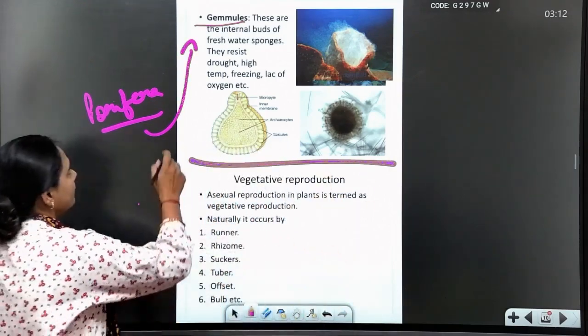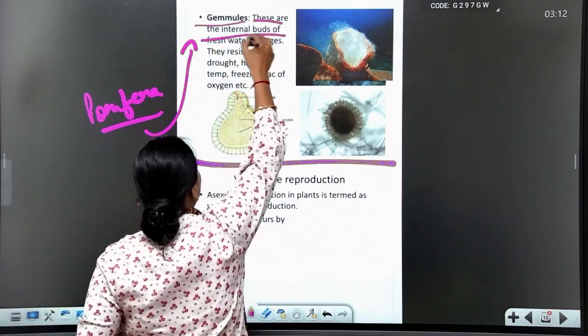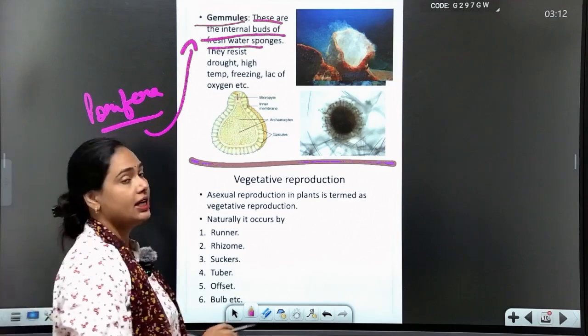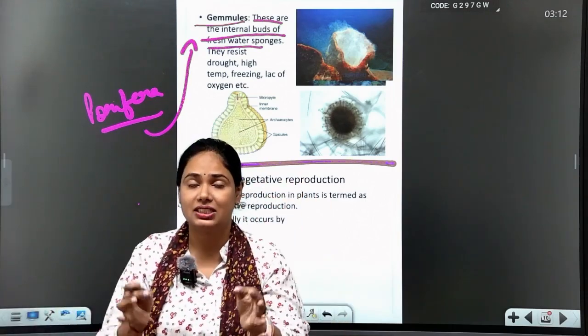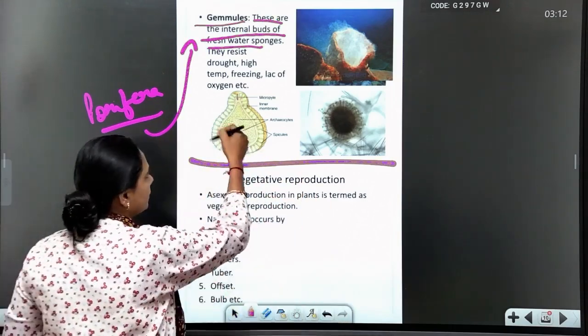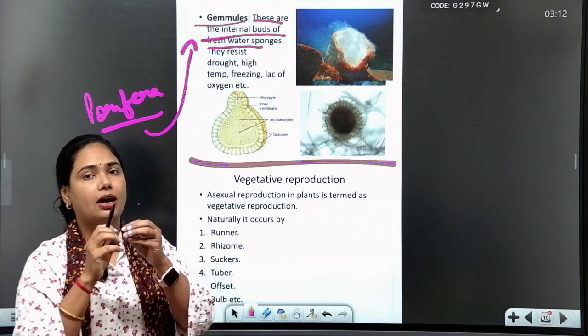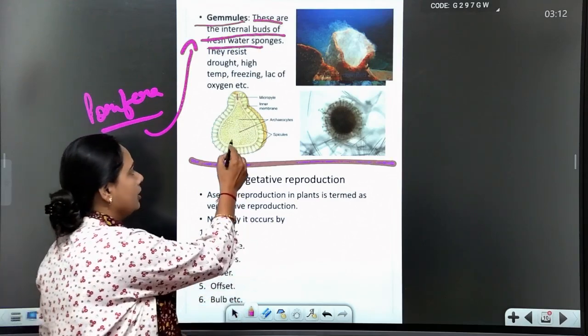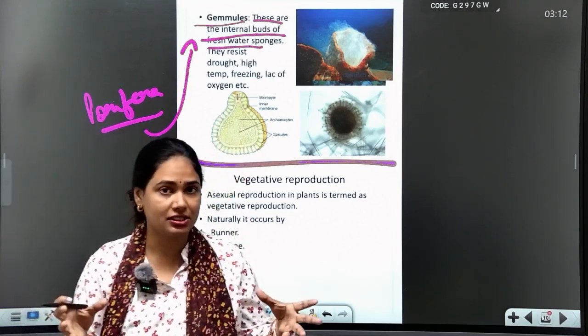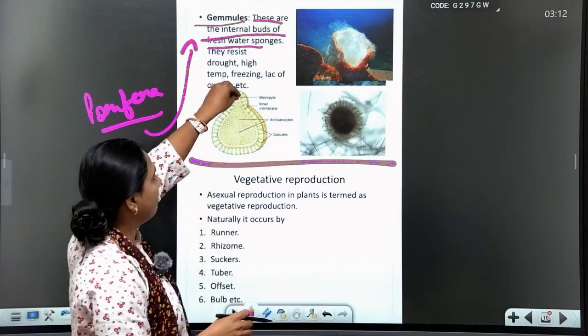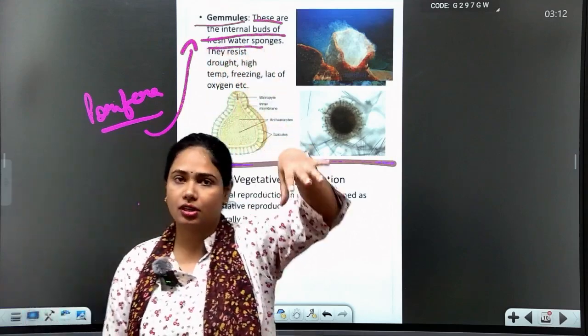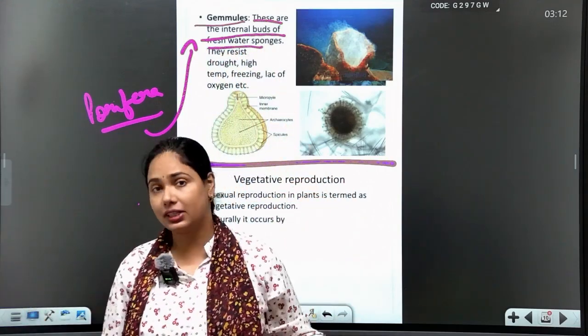Yes, students, these are the internal buds of freshwater sponges. Internal buds means the gemmule, in which there is internal budding. There is a cell to cell budding system happening, in which this chamber opens and all the buds come outside the body.